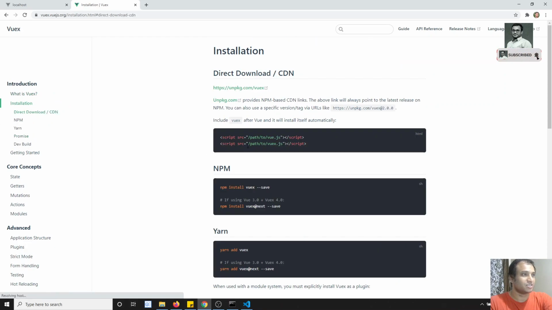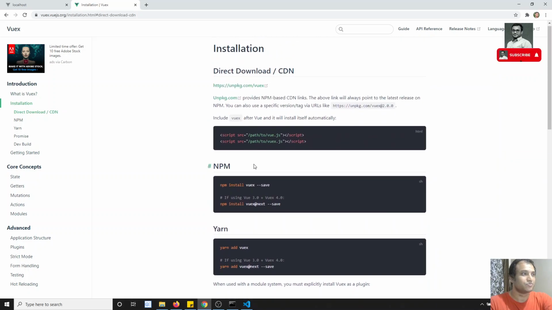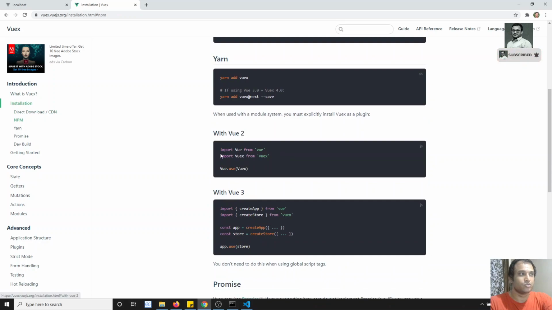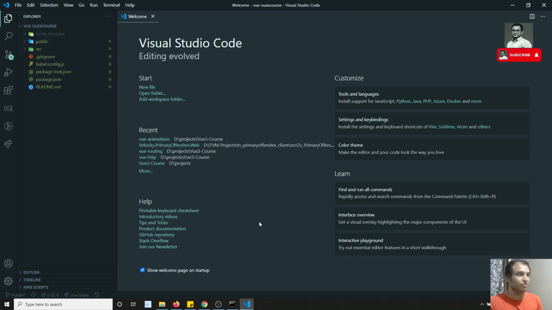Now, installation. Let's go to the installation. How can we install Vuex? There are two versions, Vue.js 2 and Vue.js 3. If you want to install with Vue 2, you need to install Vuex directly. If you are using Vue 3.0 plus, you need to install this other one. We are using Vue.js 3, so that is the reason we will be installing this one.